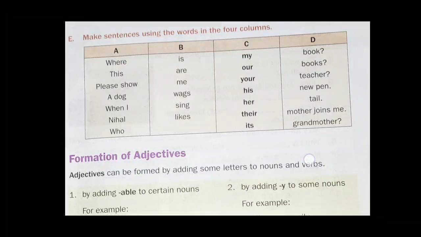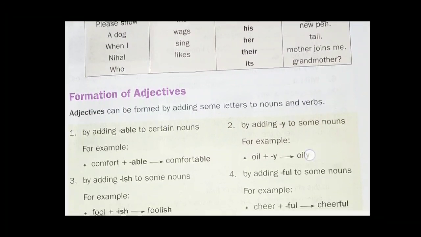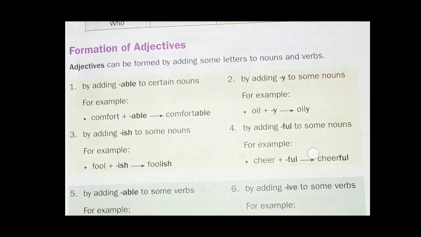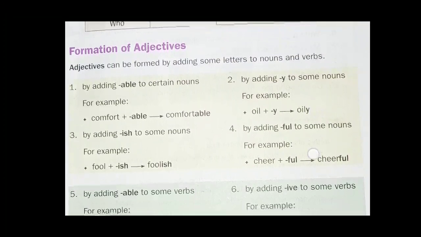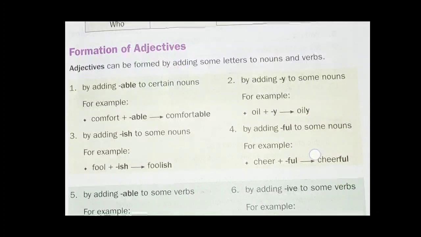Let us understand how different adjectives are formed. Formation of adjectives. Adjectives can be formed by adding some letters to nouns and verbs. Number 1, by adding able to certain nouns. For example, comfort plus able, comfortable. Number 2, by adding y to some nouns.